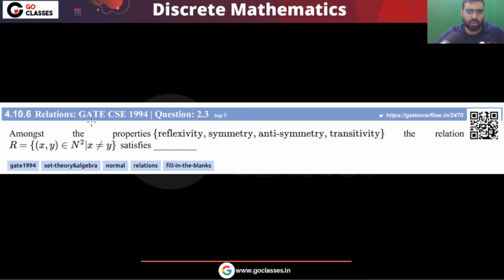This is a GATE Computer Science 1994 question, and the question is asking which properties, reflexivity, symmetry, antisymmetry, transitivity, are satisfied by this relation. A relation is given to you, and let's look at what the relation is saying.